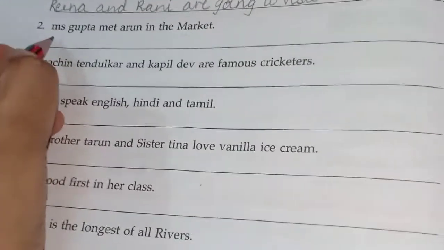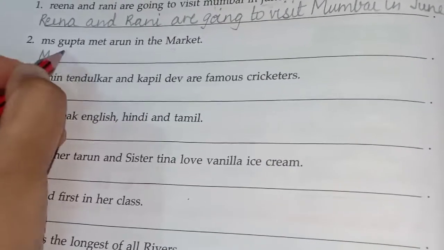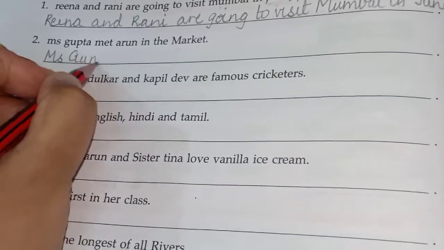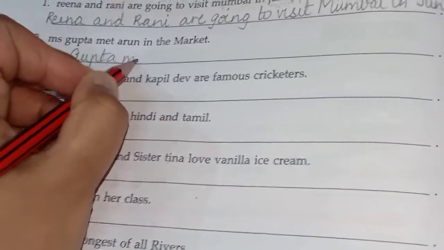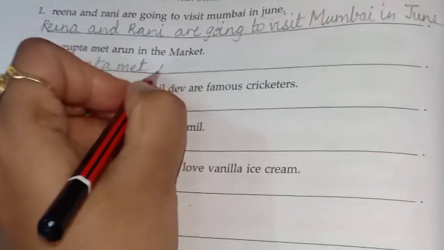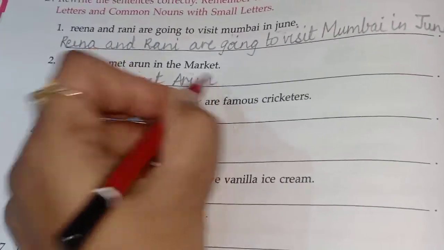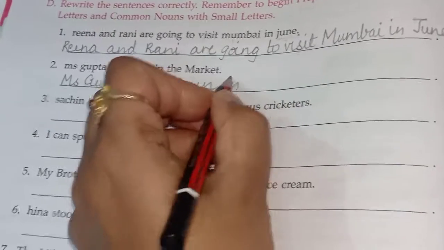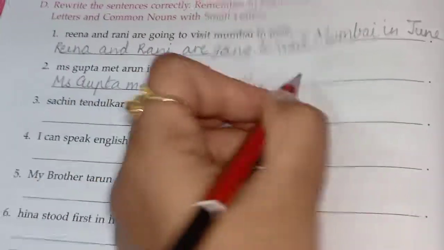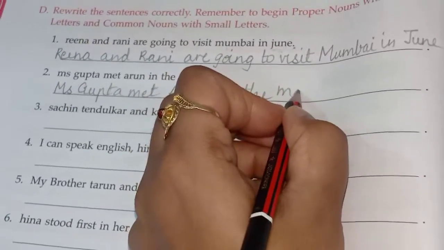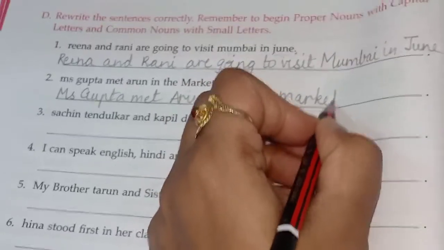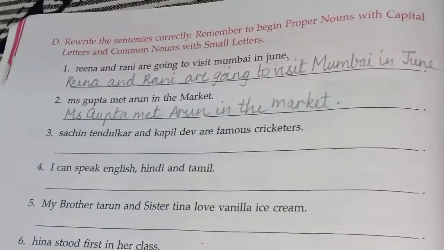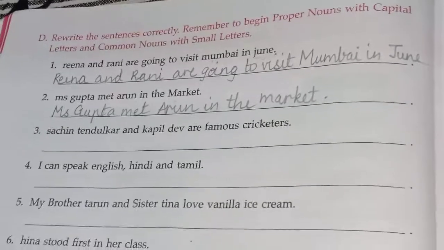So how will you write? Miss Gupta met Arun with capital letter, in the market. M small, M-A-R-K-E-T, market. Is that clear? So you will write it in this manner.